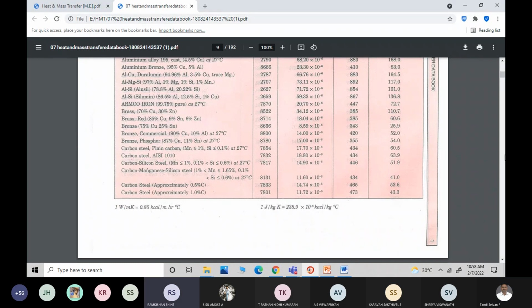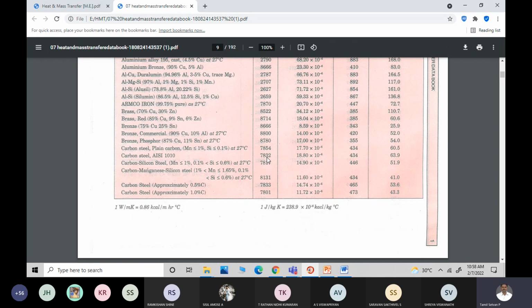No, sir, the density is 7833. Okay, then it is carbon steel AISI because you have 7832 here. Okay, no issues.